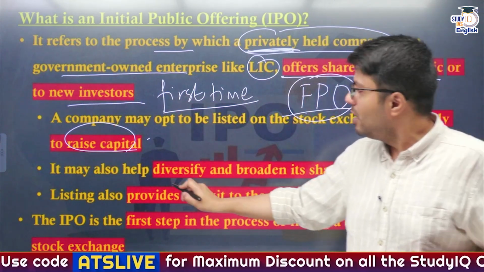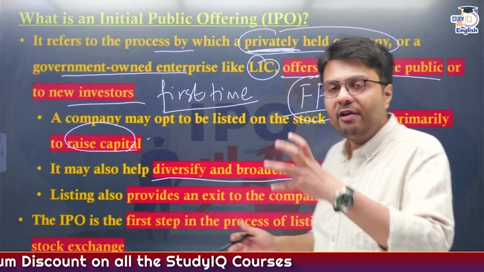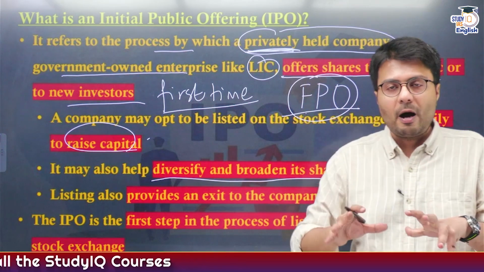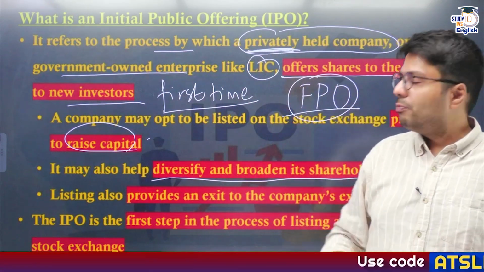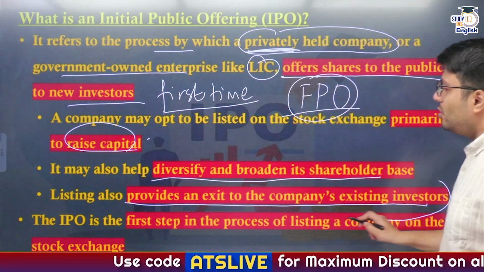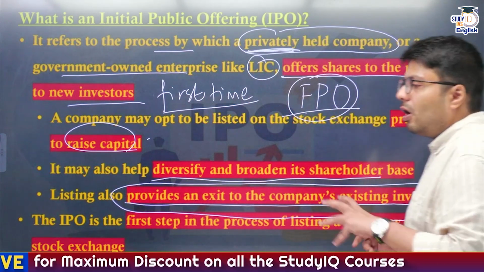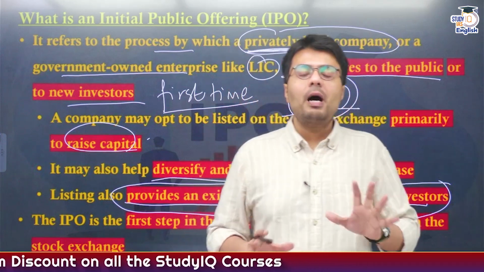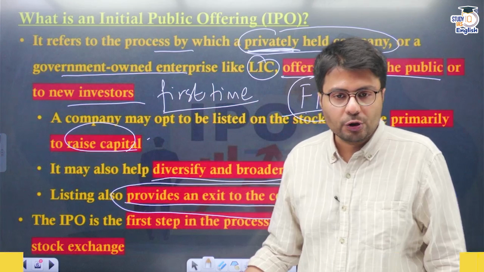Other reasons include the company owner wanting to diversify and broaden their stakeholders, or if one of the existing owners of the company decides to sell their stock and pull their investment from the company, they also can sell their shares in the public. So these are the reasons why many companies opt for IPO, and IPOs are very famous in the market. Whenever a big company offers an IPO, you'll see a lot of chatter in the newspapers.